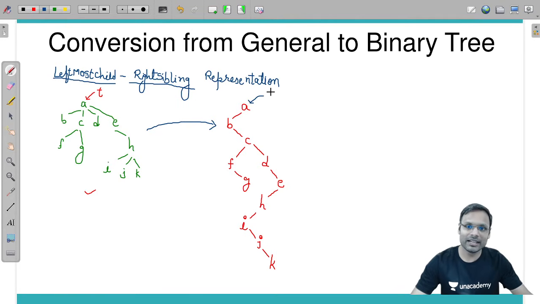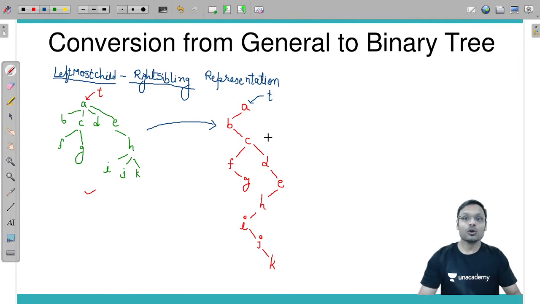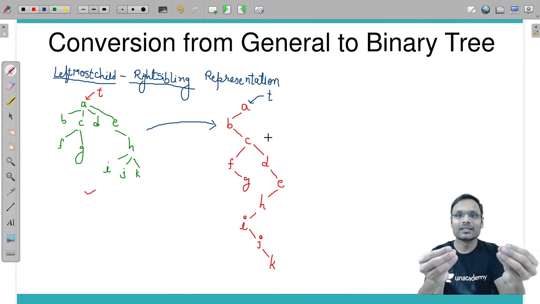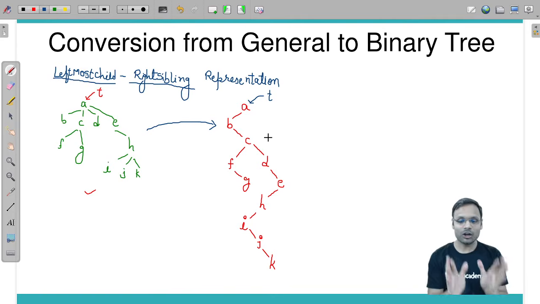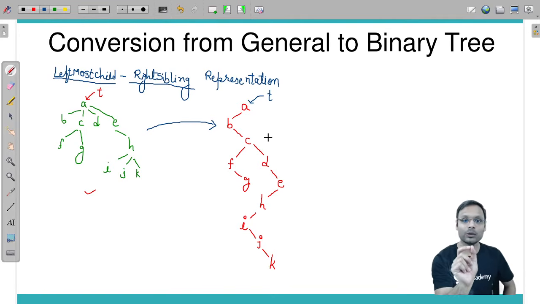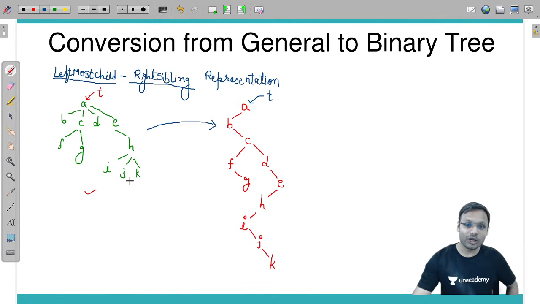And you know why we did this? So that the application of algorithms becomes easy. Because of that, I have represented a general tree also in the binary tree kind of representation.